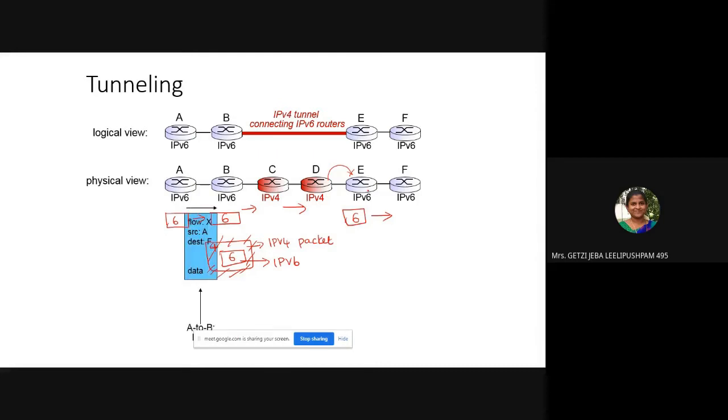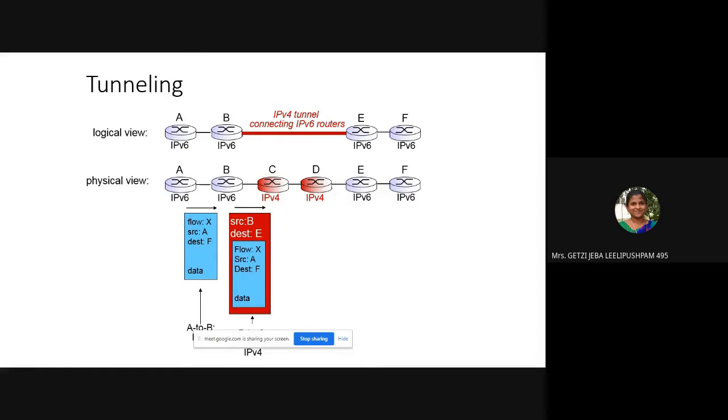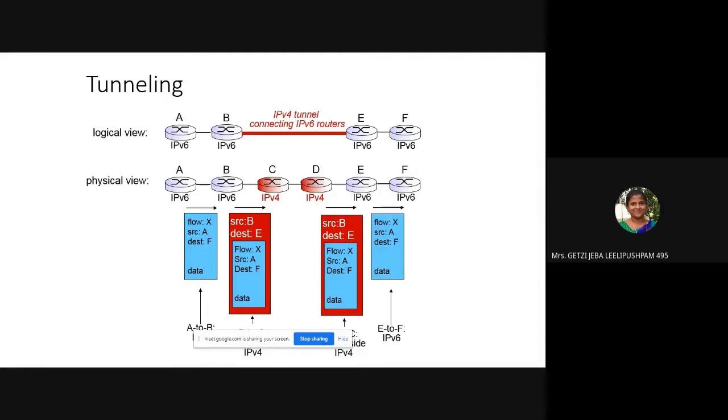I'll show you the picture also. See here, the source is A and the destination is F. The IP version 4 packet has source B and destination E, because beyond that nobody understands IP version 6. So he makes a packet with source B and destination E with the IP version 6 packet inside. When it comes to the destination, the outer red cover is removed and only the blue packet is given to the last person. This is what you call tunneling.